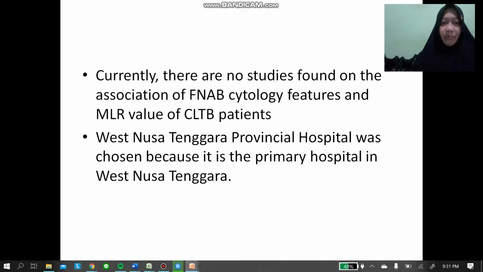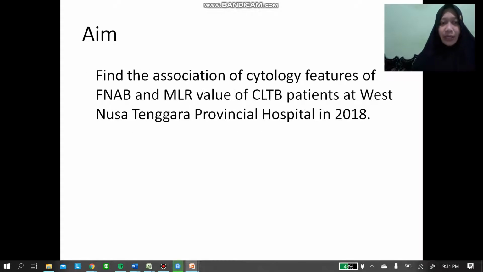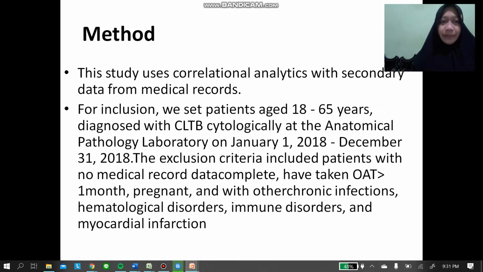West Nusa Tenggara Provincial Hospital was chosen because it is the primary hospital in West Nusa Tenggara. The aim of the research is to find the association of cytology features of fine needle aspiration biopsy and monocyte to lymphocyte ratio value of CLTB patients at West Nusa Tenggara Provincial Hospital in 2018.